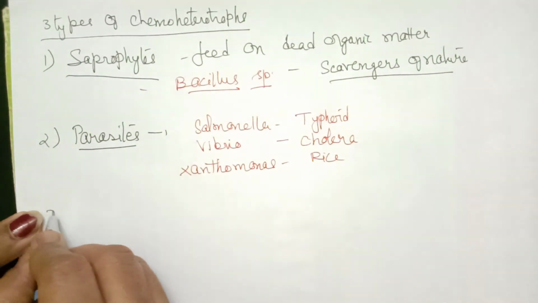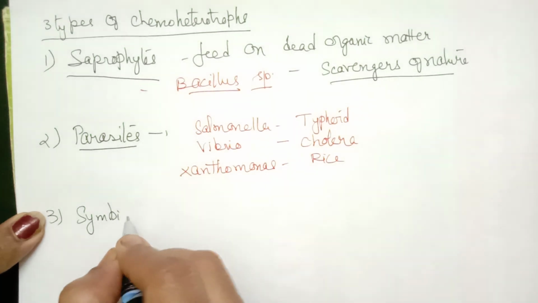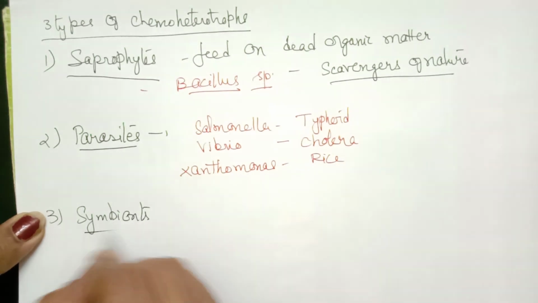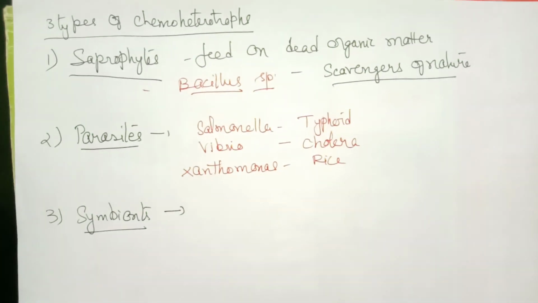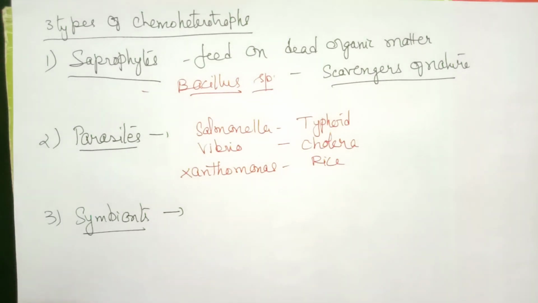Now the third type are called symbionts. Symbionts are those which live for mutual benefit. Both organisms are beneficial to each other. Such association is called a symbiotic association.